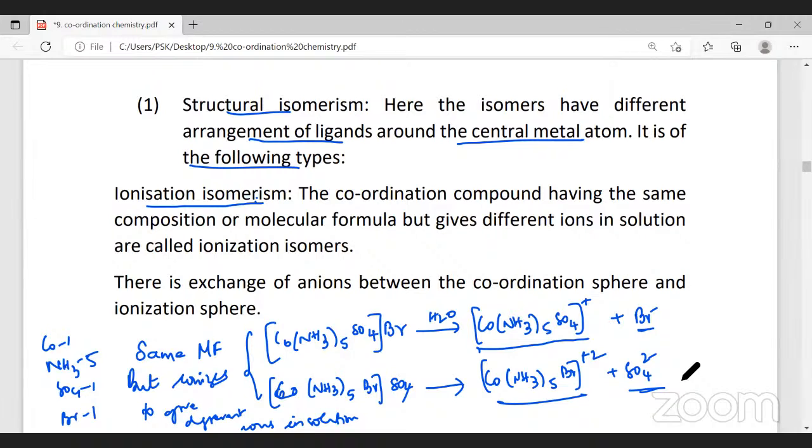Yes, sir. Now see the definition, clearly mentioned here. Coordination compounds having the same molecular formula but giving different ions in solution are called ionization isomers. Coordination compounds having the same molecular formula but different ions when dissolved in water are called what? Ionization isomers. Followed?